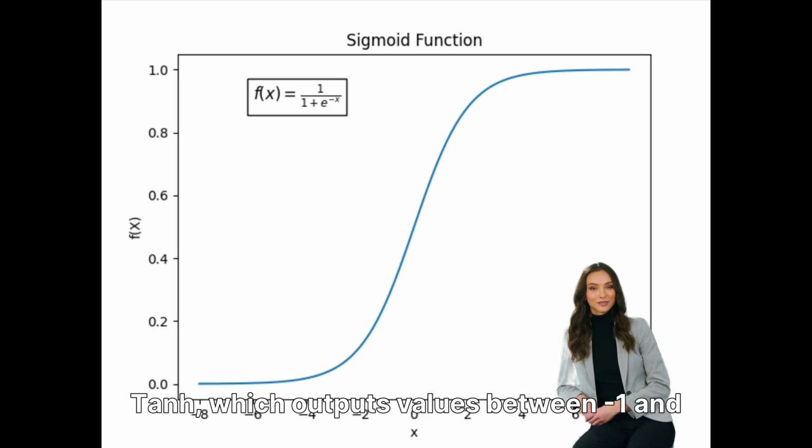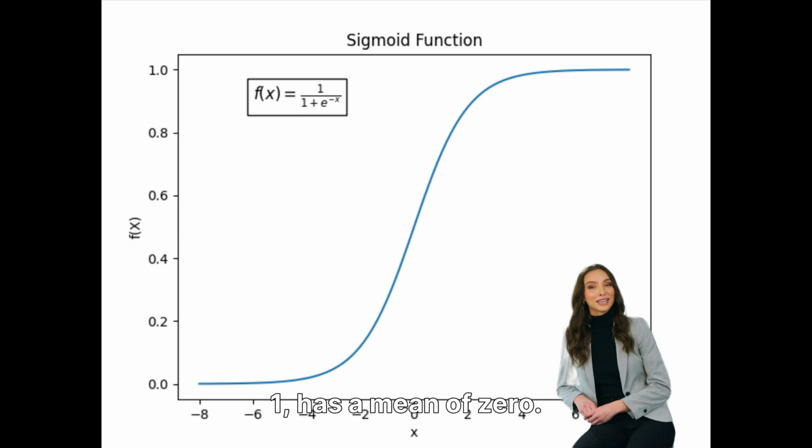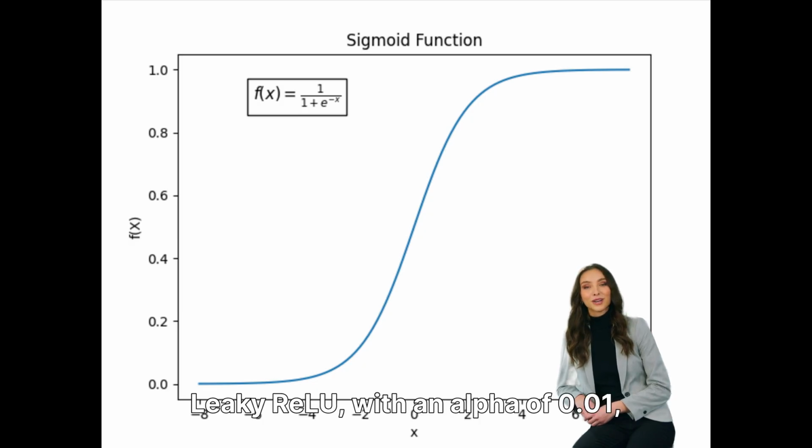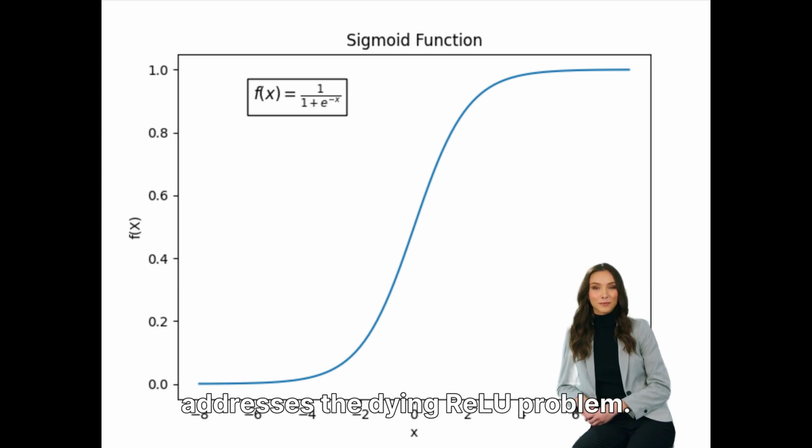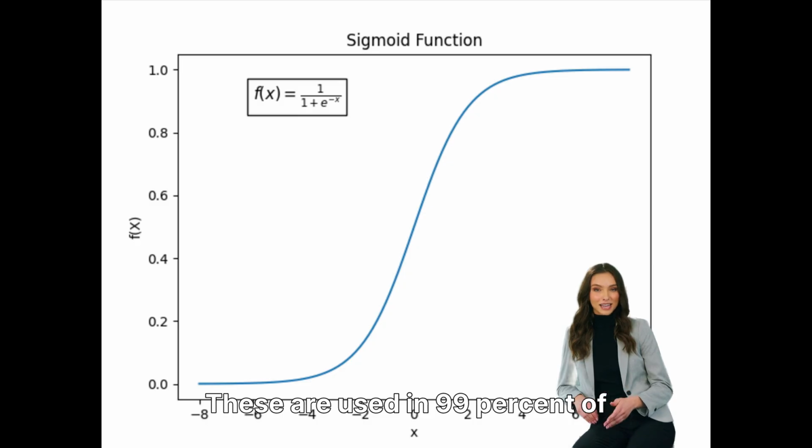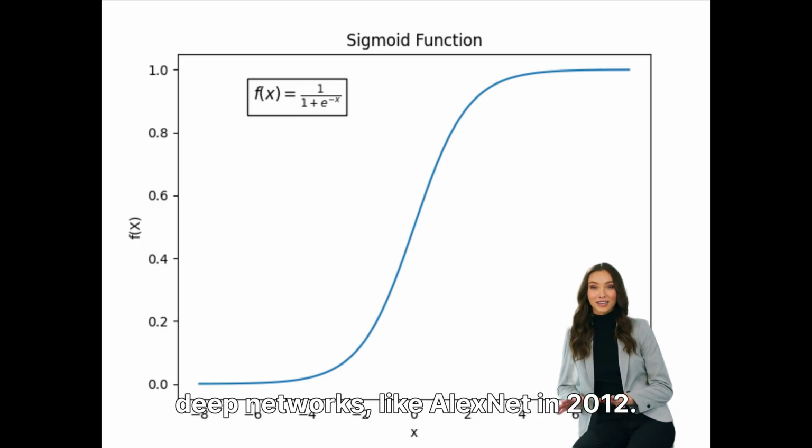Tanh, which outputs values between -1 and 1, has a mean of 0. Leaky ReLU, with an alpha of 0.01, addresses the dying ReLU problem. These are used in 99% of deep networks, like AlexNet in 2012.